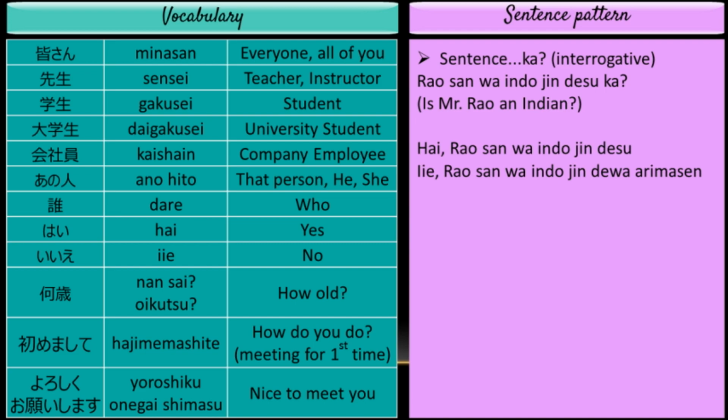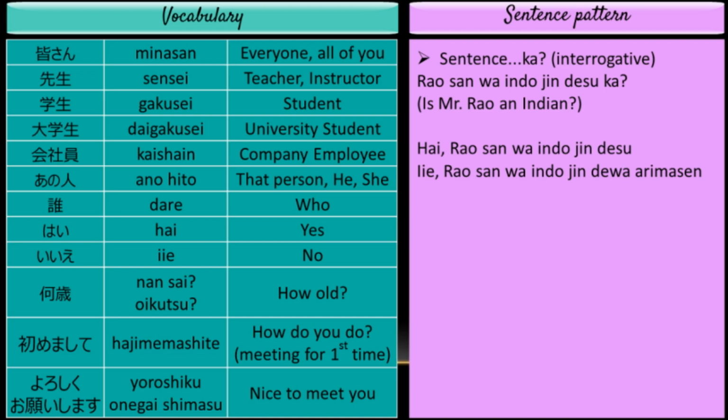Now, simply add ka to the end of this sentence and change the intonation. So, it will become Rao-san wa Indojin desu ka? Is Mr. Rao an Indian? The question ends with a rising intonation. If you're asking a question, it should sound like a question and not like a statement. Isn't it? Yes or no?